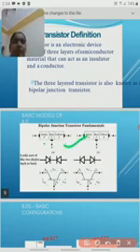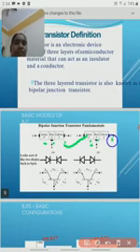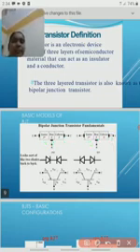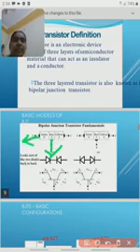So here is the PNP transistor, NPN transistor. If we take this transistor, the center point we call the base. The initial point is called the emitter, and this terminal we call the collector. Mainly a transistor contains 3 terminals and 2 junctions.